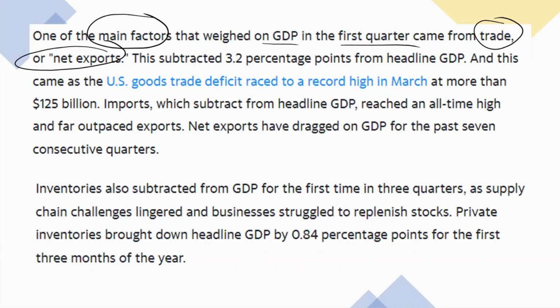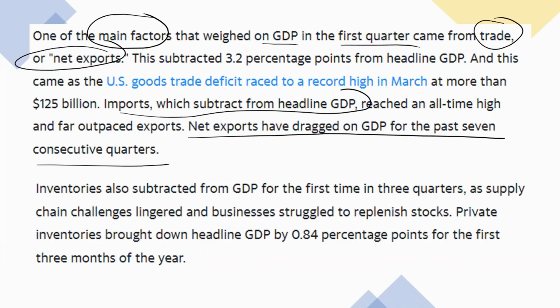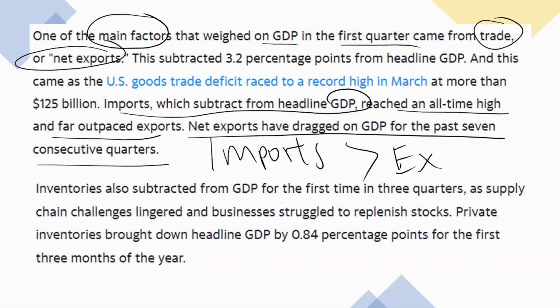Net exports have dragged on the GDP for the past 7 quarters, and imports, which subtract from the headline, reached an all-time high and far outpaced exports. What this means is that imports are larger than exports. People are buying more than what they are able to sell.